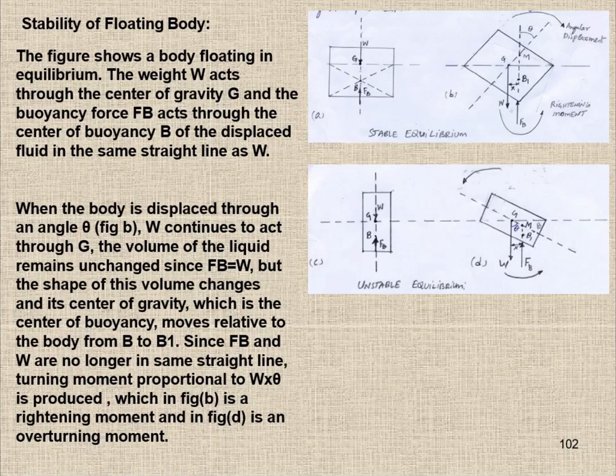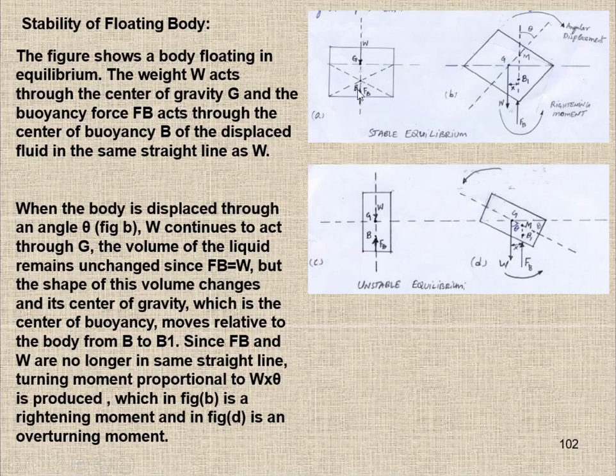So because of that, the location of the center of buoyancy will change. Here you see the shape of the displaced liquid: this is the shape of the displaced liquid, some kind of rectangle. But here you can see the shape of the displaced liquid is some kind of triangle.